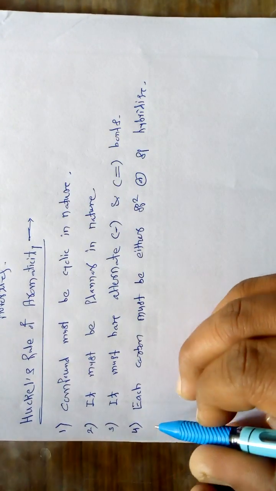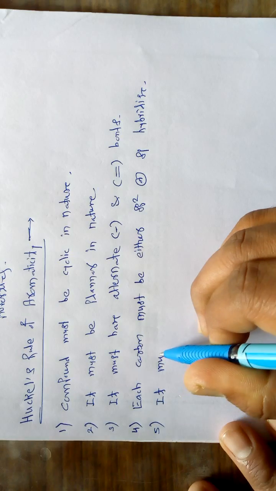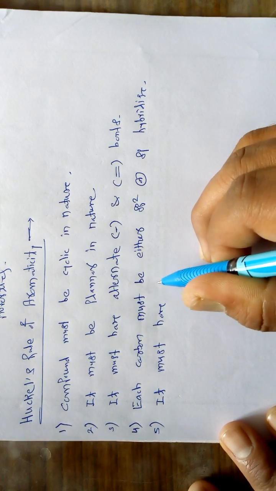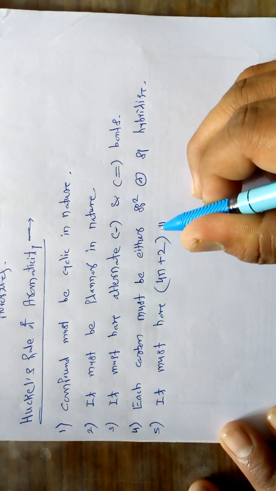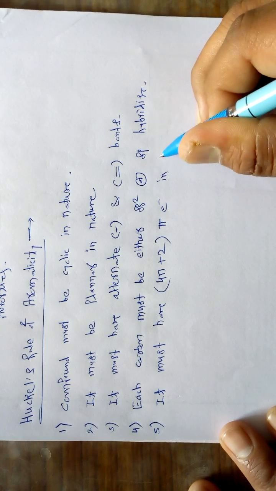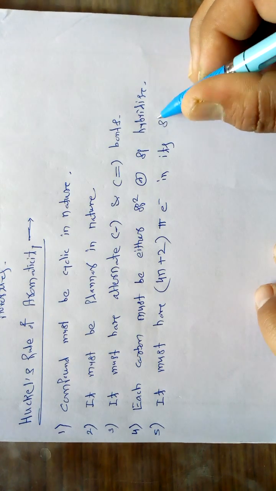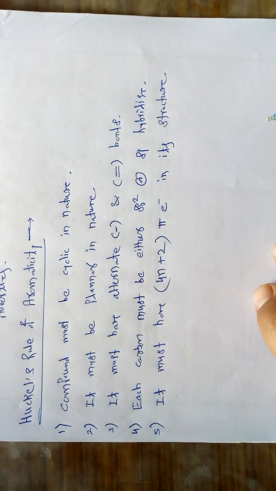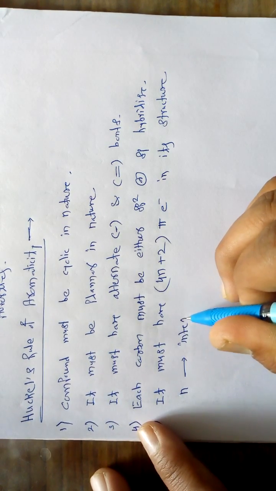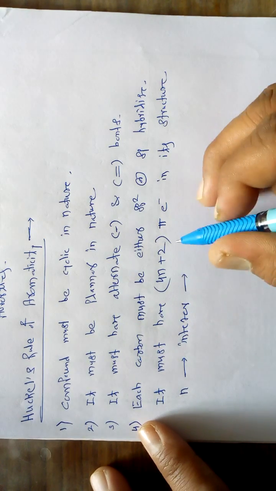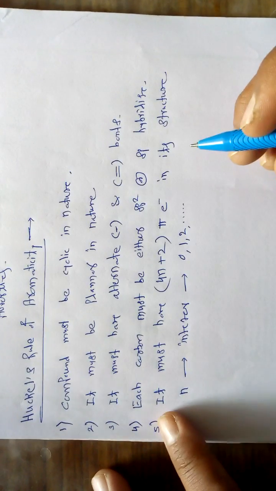And the last important rule is rule number 5. It must have 4n plus 2 pi electrons in its structure, where n is an integer having the possible values of 0, 1, 2, etc. So these are the possible values for n.